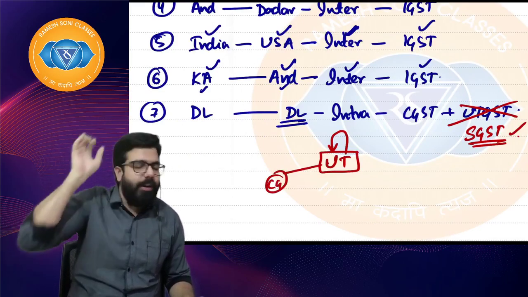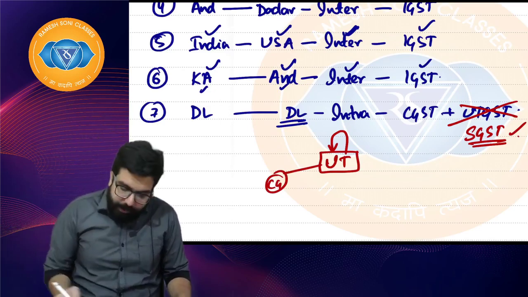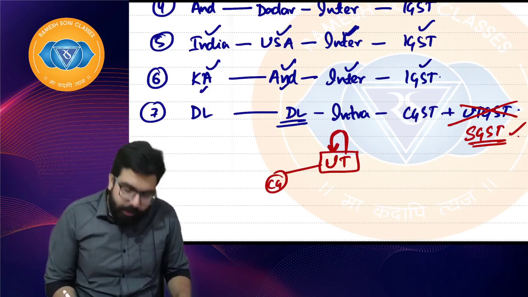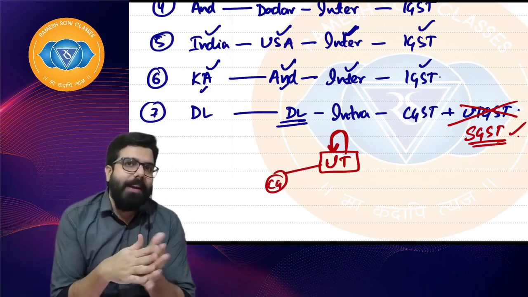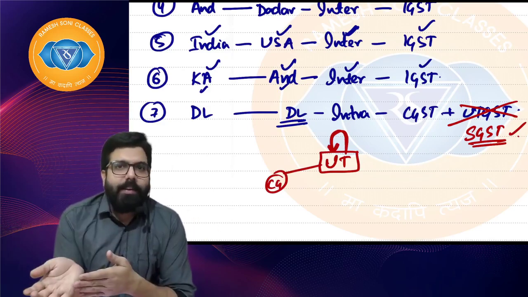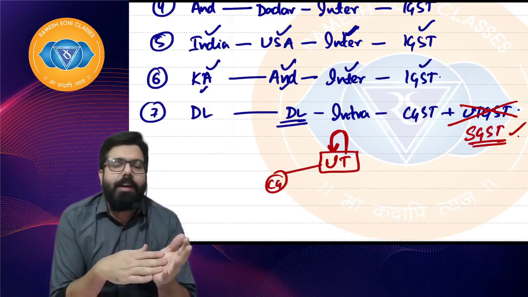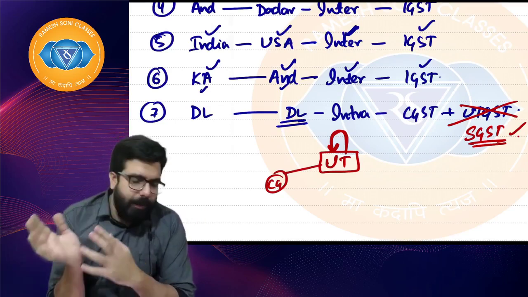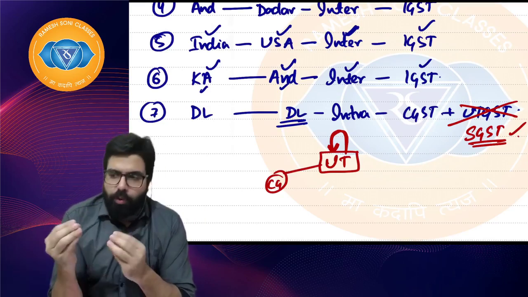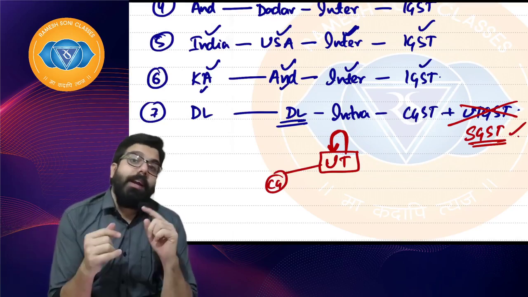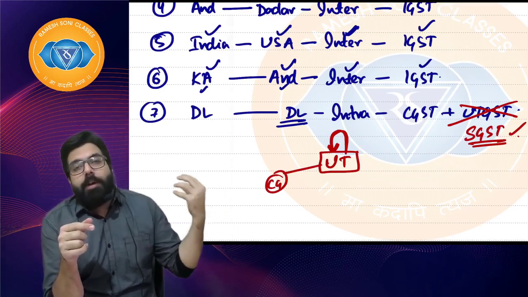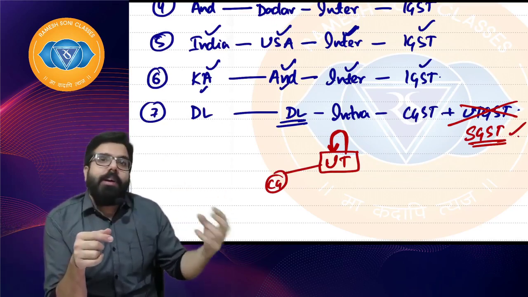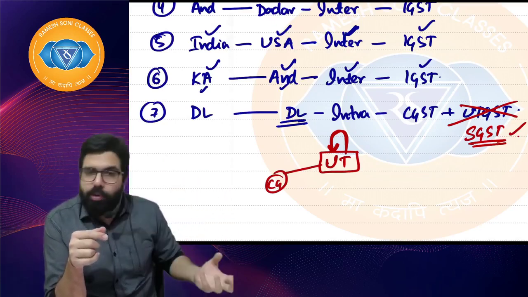It's a territory of the union government. Now, what is the difference between states and UTs? States are managed by the state legislature, the state Vidhan Sabha. A state has its own powers. A union territory is managed by the central government, not by the state; it does not have its own CM or its own state legislature.